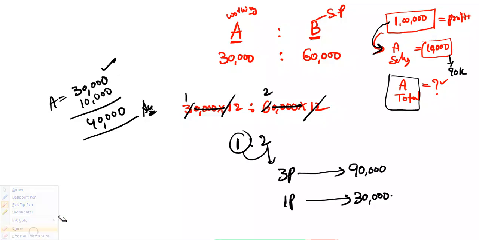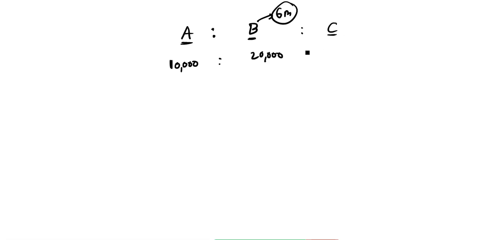Okay, right. I'm taking one more example. For example, A and B started a business. A investing 10,000 rupees and B investing 20,000 rupees. After 6 months, B left the work. That time, C joined the business with capital of 30,000 rupees. Find out the investment ratio.